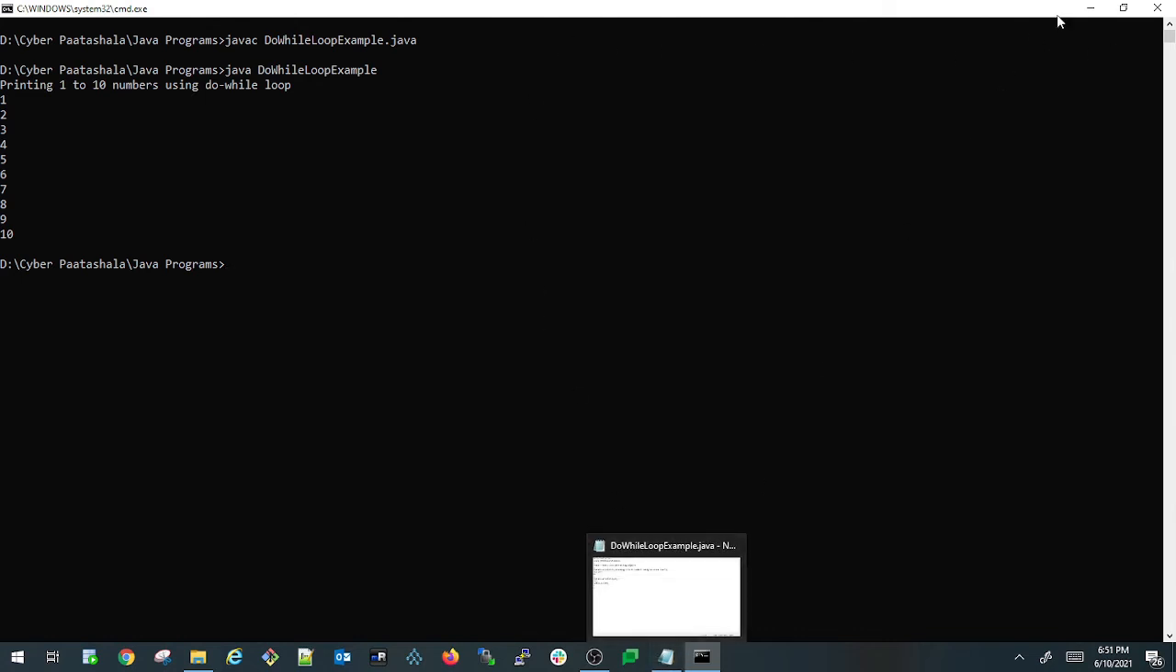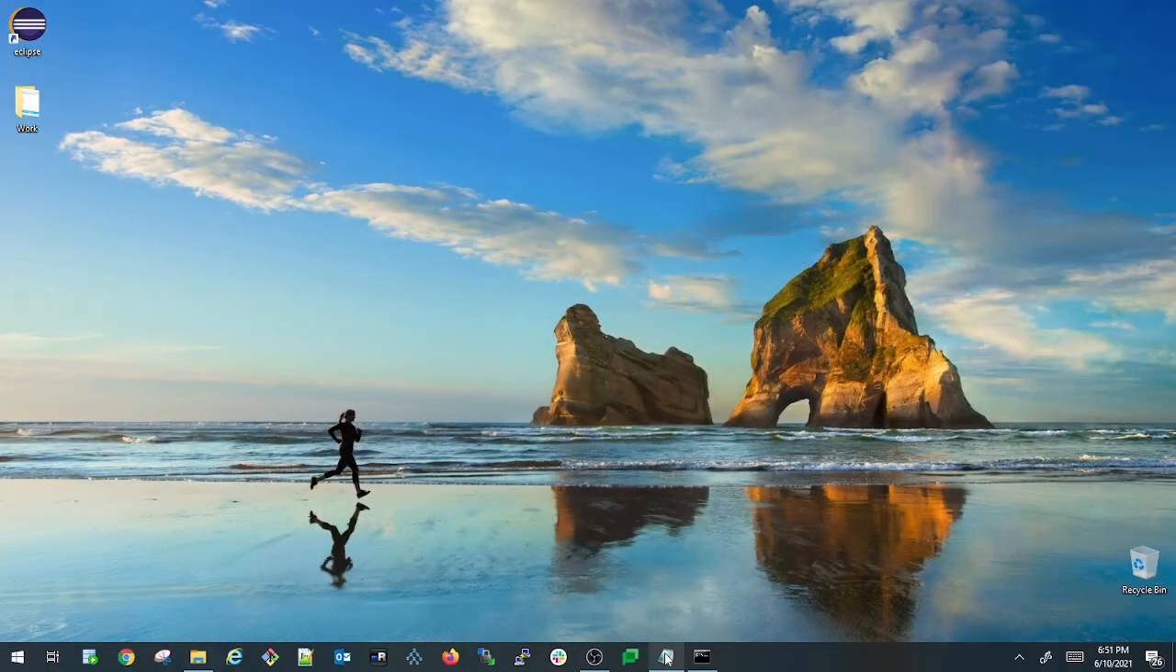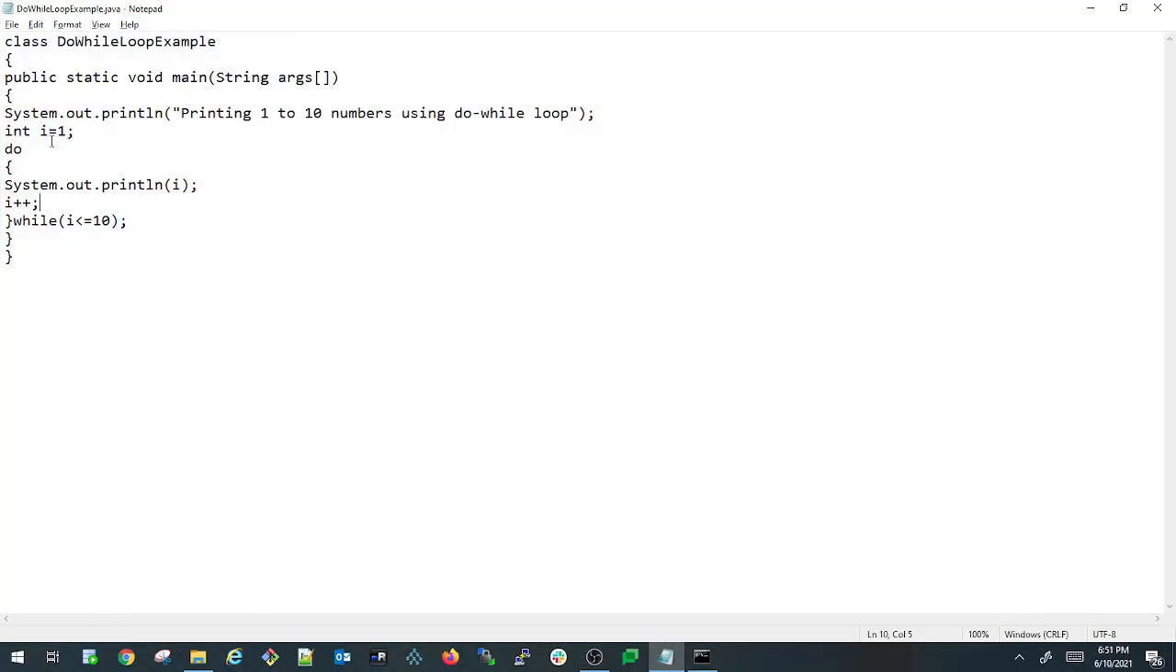So let us go back to the program and see how this will be executed. So first the value 1 will be assigned to the variable I. After that, the first thing that it does is print the I value directly here without checking the condition, and then it increments the I value by 1, and then it checks the condition. So the moment it checks the condition here, the I value will be 2. So this is the main difference between the while loop and do while loop.